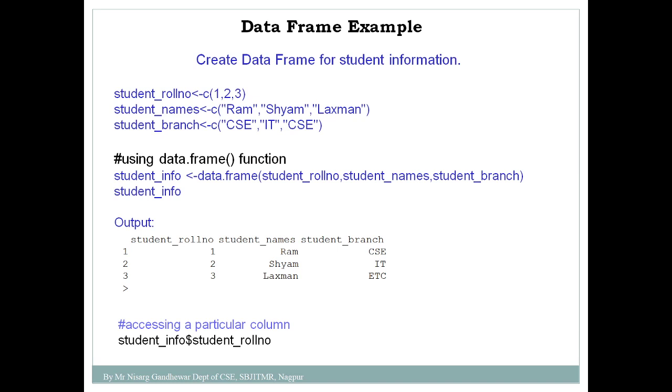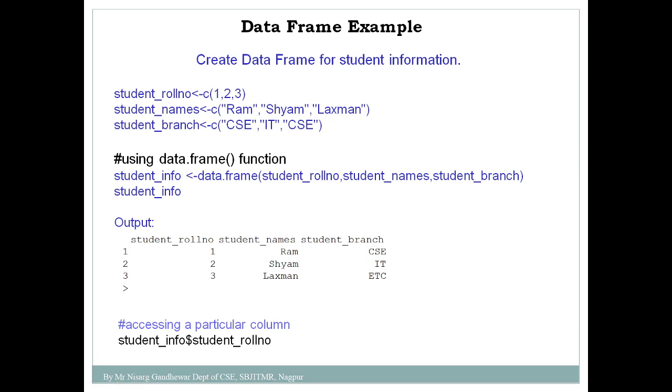Then, using the data.frame function, you can create a data frame. Student_info is a variable to which I assign the data.frame, and in the data.frame I pass these three vectors: roll number, name and branch. If you want to display all this information in R, you simply print student_info, and you get the output. Roll number, name and branch are the three columns. 1, 2, 3 are values, Ram, Shyam, Lakshman are values, and CSE, IT and so on are again values of branch.